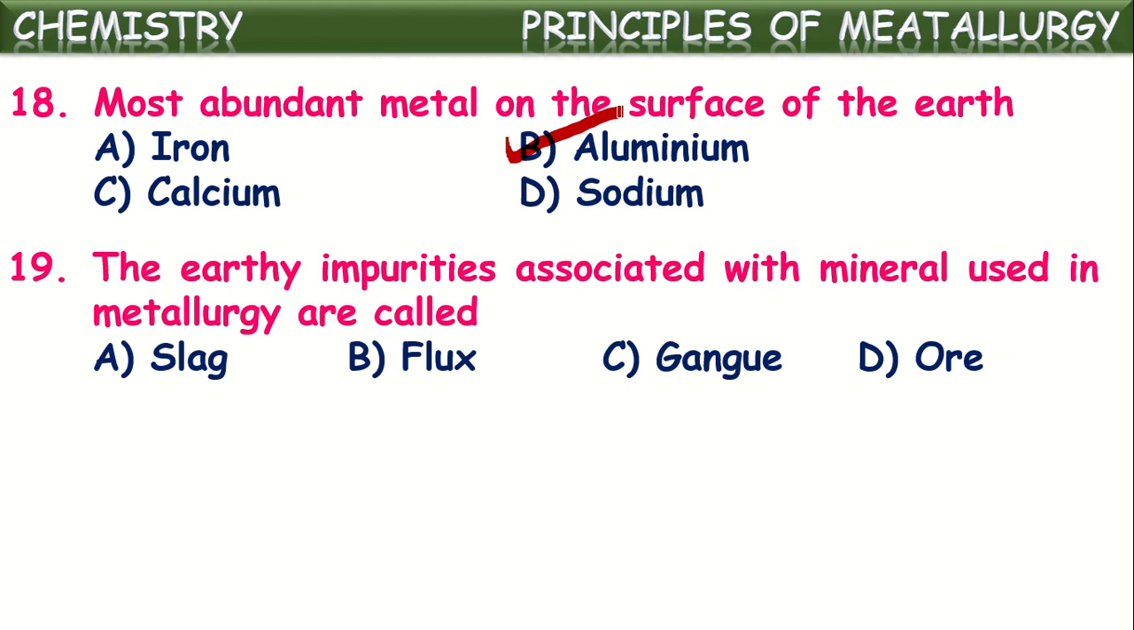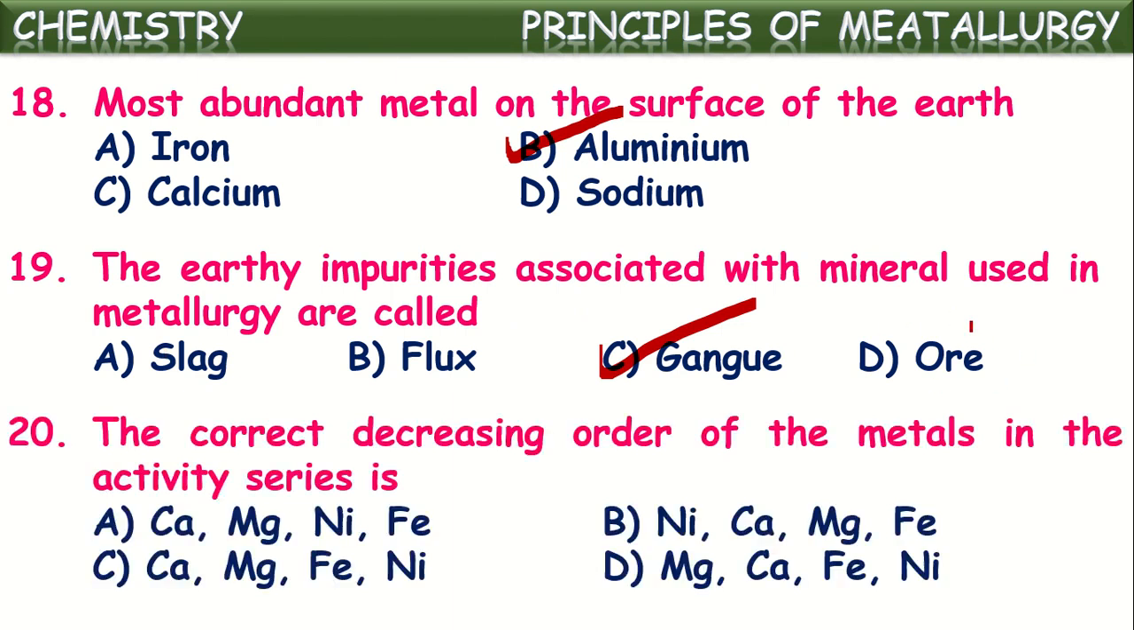The earthy impurities associated with the mineral used in metallurgy are called what? The earthy impurities that come along with the ore in the metallurgical process are called gangue. Okay, to remove gangue they use flux. This gangue and flux combine together and form slag. This slag will be removed. Finally, pure ore will remain.